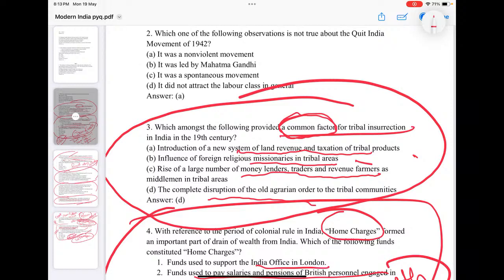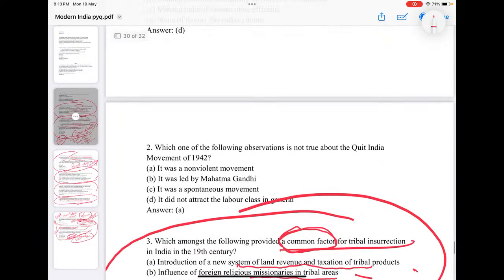So all of A, B, C become part of the D choice: complete disruption of the old agrarian order of the tribal communities due to British land revenue policies, the introduction of new moneylenders, or maybe Christian missions. All this eventually led to the complete disruption of the self-sufficiency of their agrarian economy. That is the common factor for tribal uprisings in the 1920s centuries.